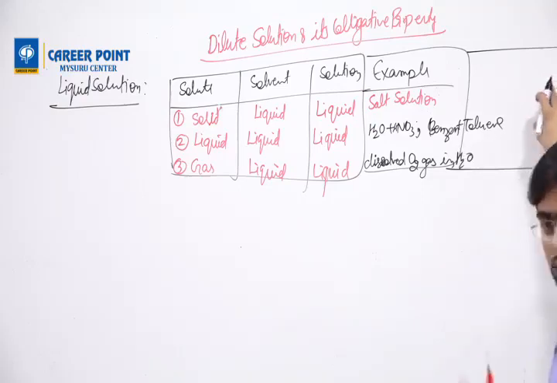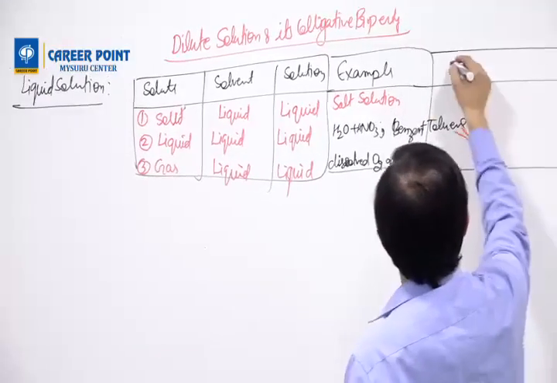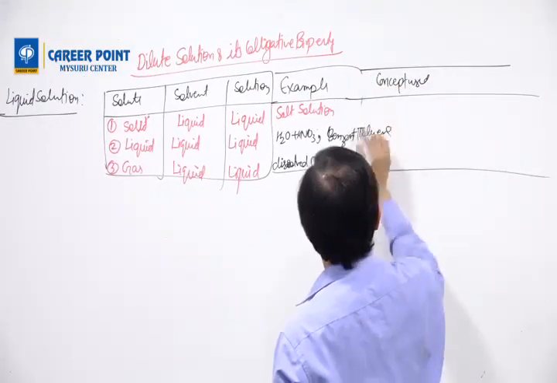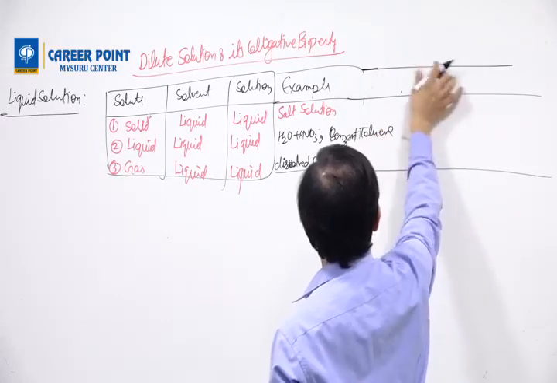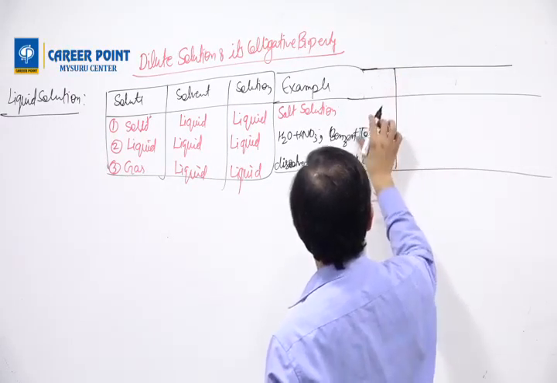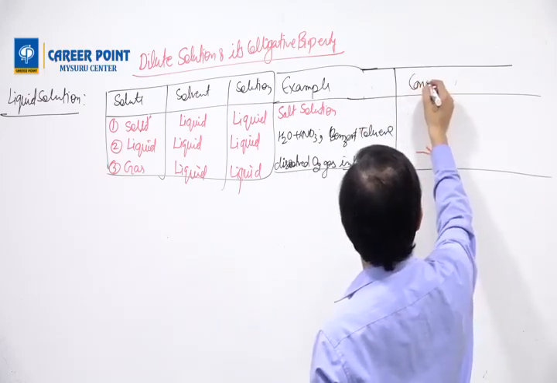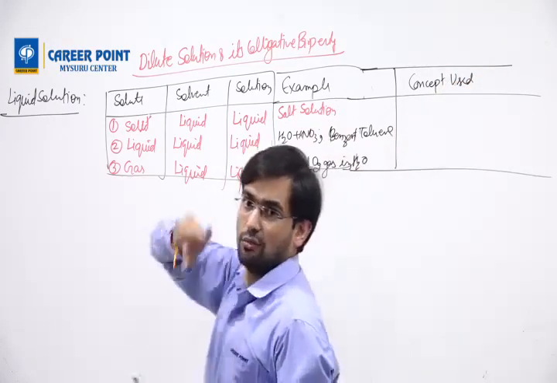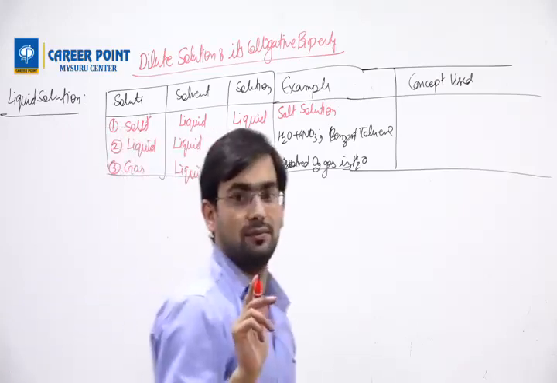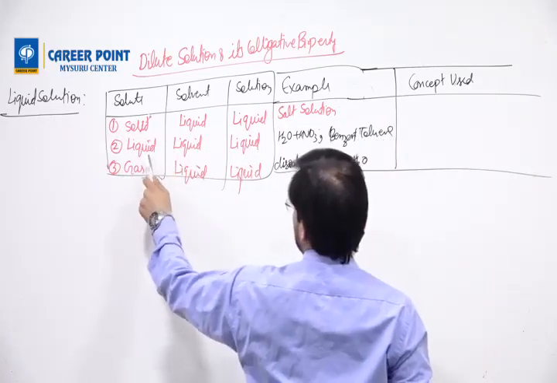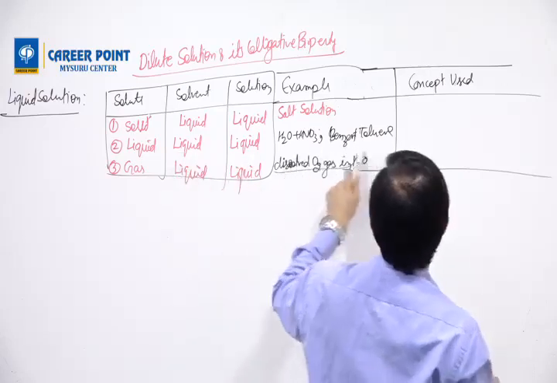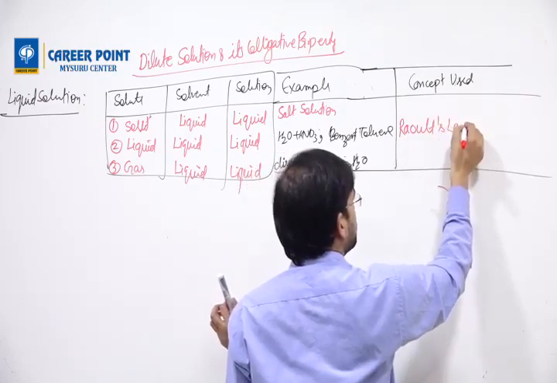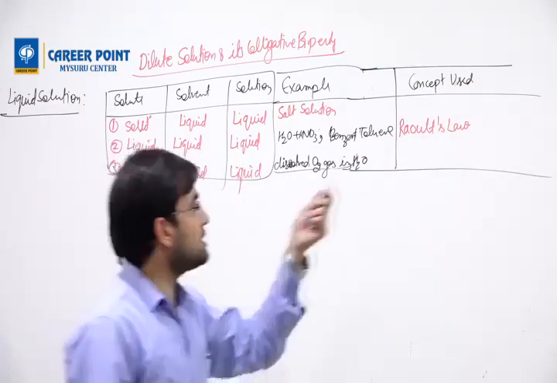This box is much more common. So now in this case we will say concept used. If you are able to memorize this side, believe me, you will apply the correct formula in the solution chapter. So the first thing: liquid and liquid, I will get liquid everywhere. Here the concept used is known as Raoult's law.